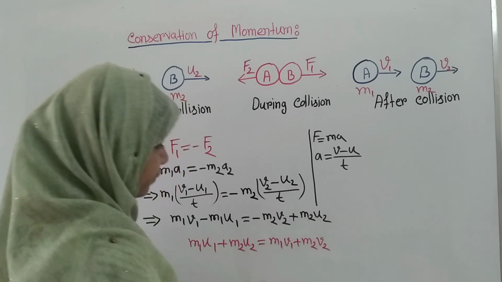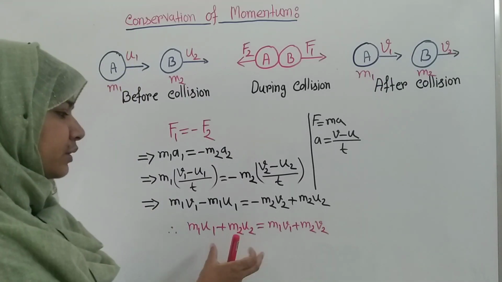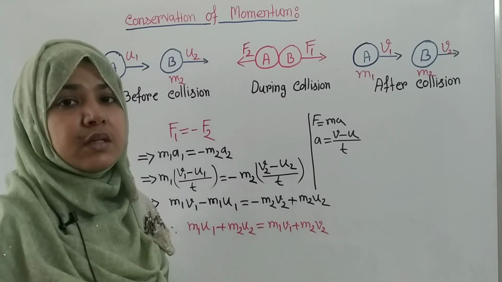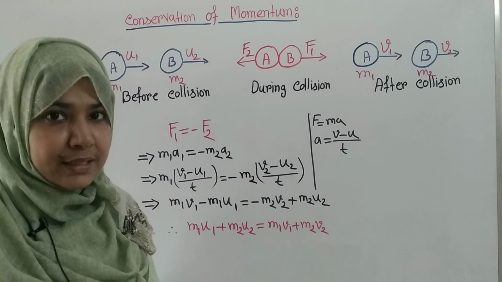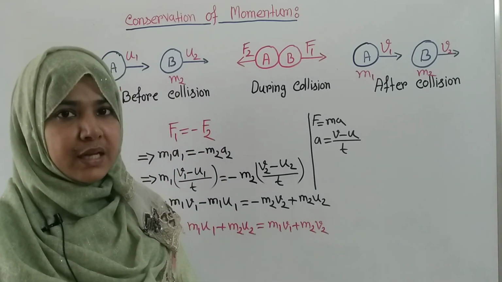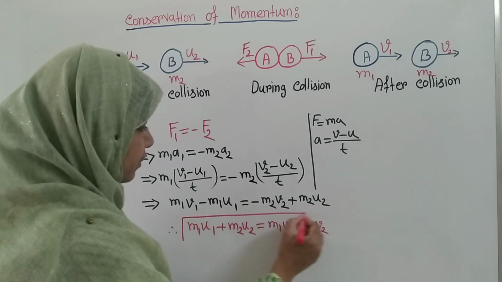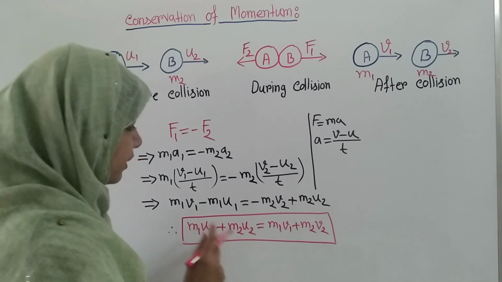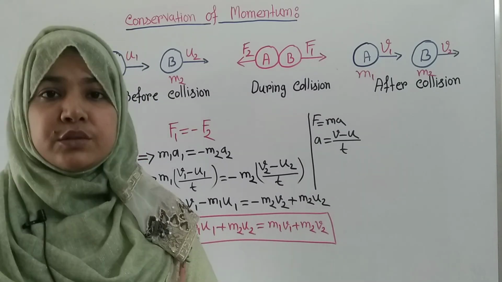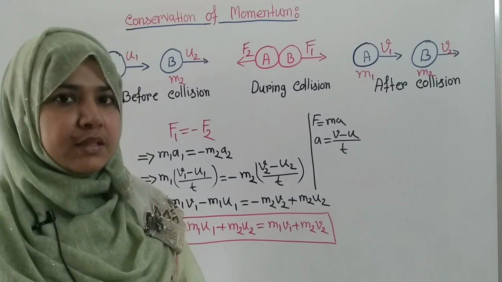m2 v2. So dear students, from this equation you can see that the total momentum before collision and the total momentum after collision is same. So we can say that in this collision the momentum is conserved, and this is the formula for conservation of momentum. Students, this is the derivation of conservation of momentum.